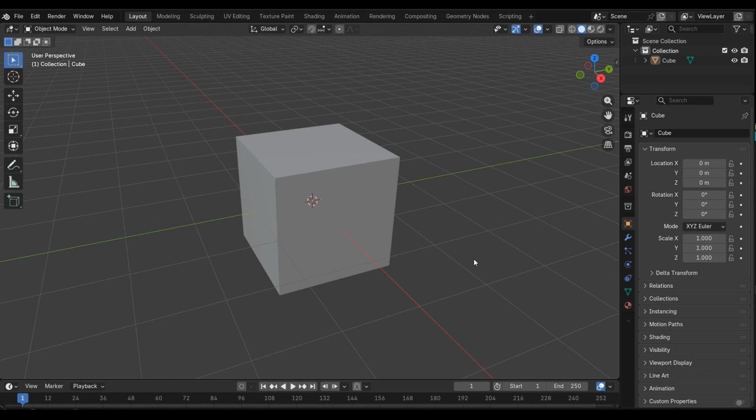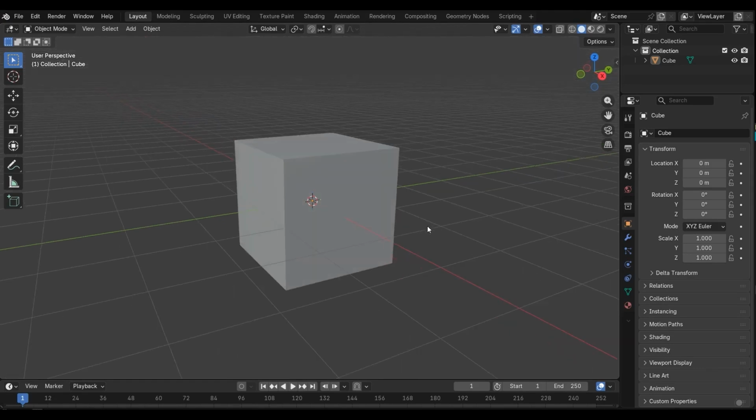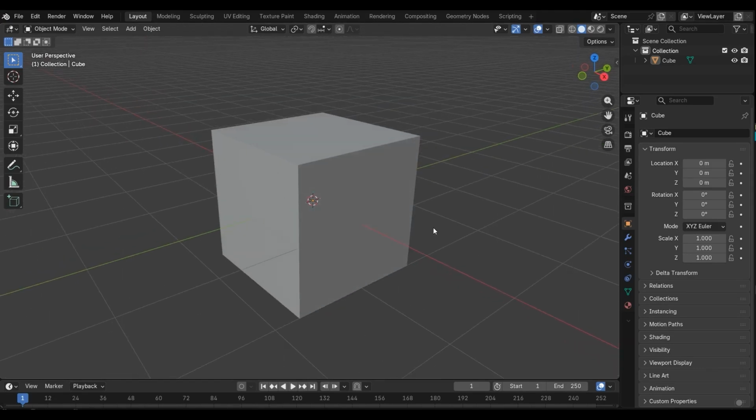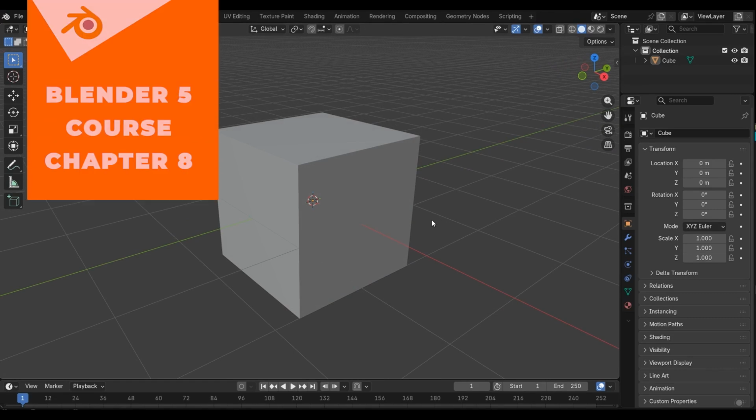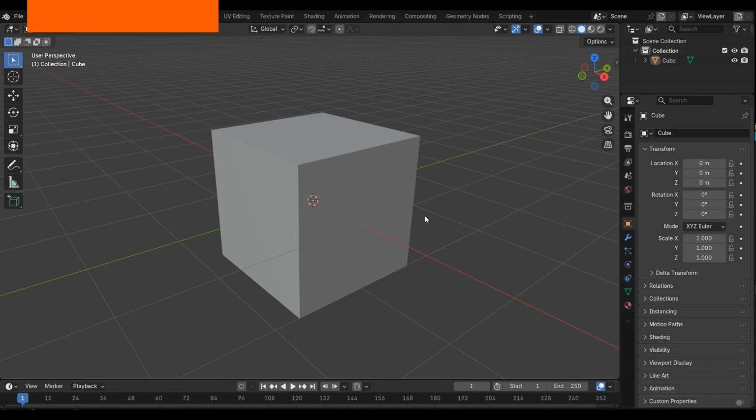Welcome to Blender 5 course. In this chapter we're going to introduce UV unwrapping in Blender, which is so important in 3D modeling.